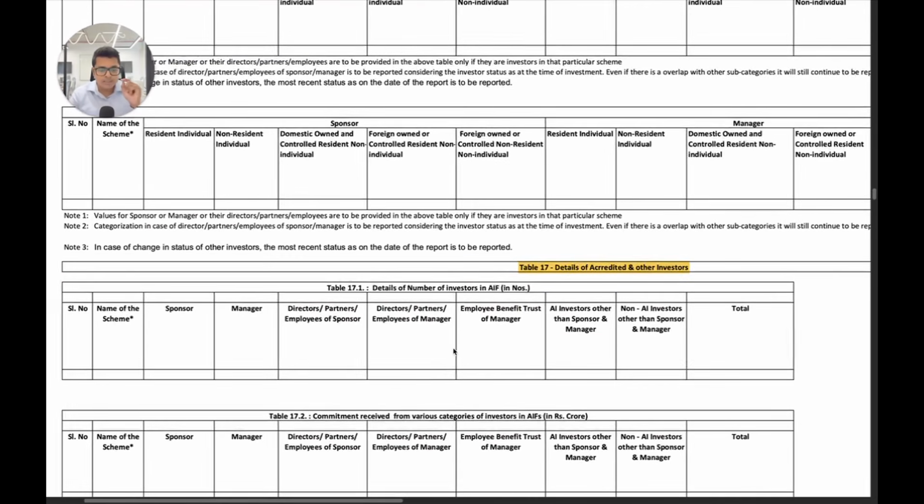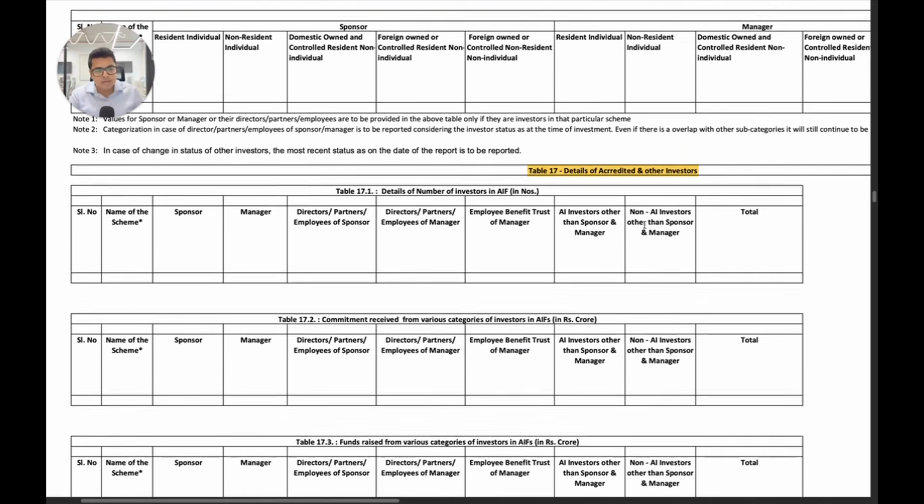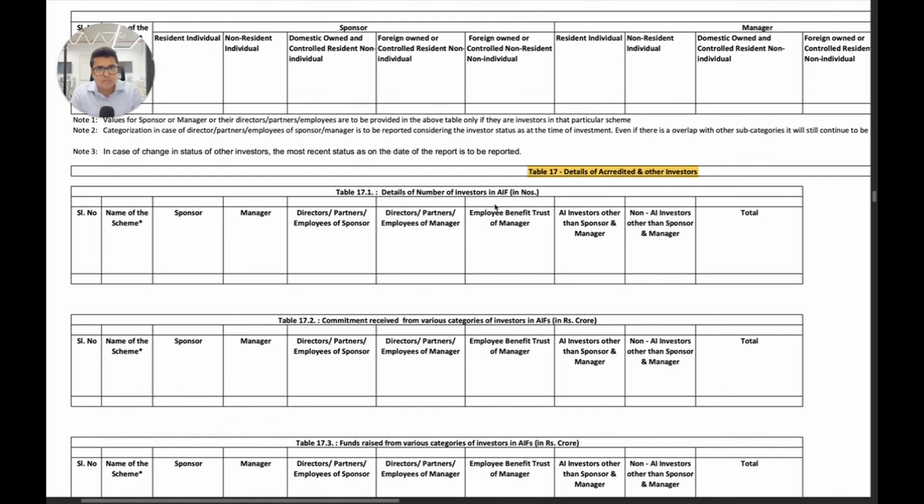Now importantly, again this is a very interesting new requirement that is coming from SEBI, is the introduction of table 17, which is details of accredited and other investors. As you know, SEBI is really pushing accredited investors and has already asked angel funds to raise only from accredited investors, and said that SEBI wants the industry to eventually be raising only from accredited investors. Here they have asked the details of number of investors in the AIF, and you have to tell sponsor, manager, director, partners and AI investors other than sponsor manager and non-AI investors other than sponsor and manager.